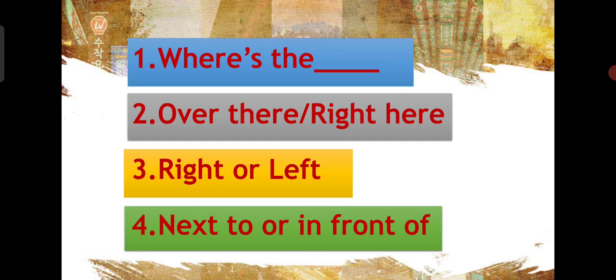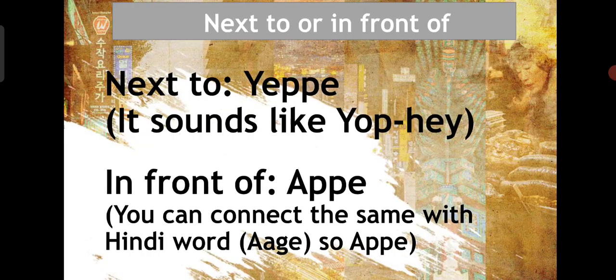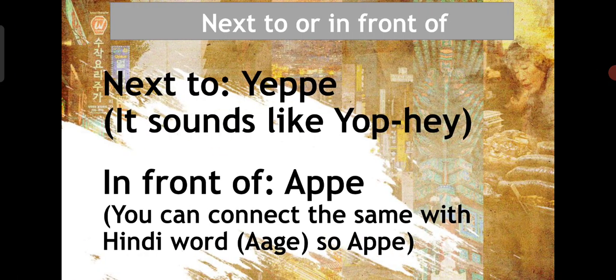So you must know what next to and in front of are. Our first word is next to. Next to means yape. It sounds like yape, right? So you have to memorize it the same. Yape. Got it?